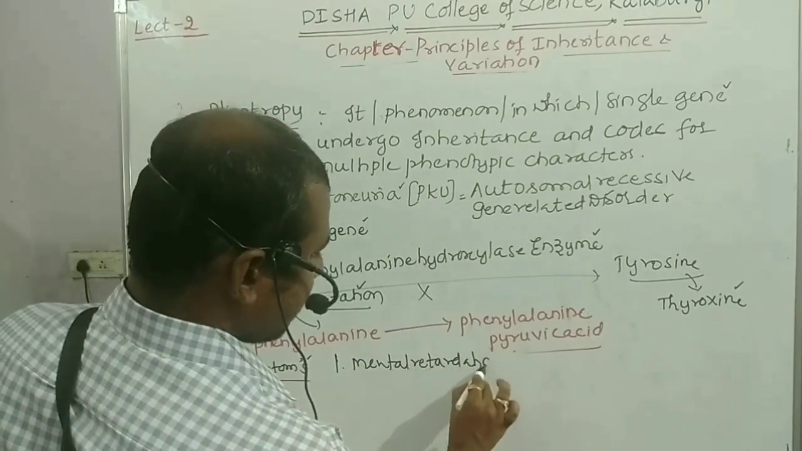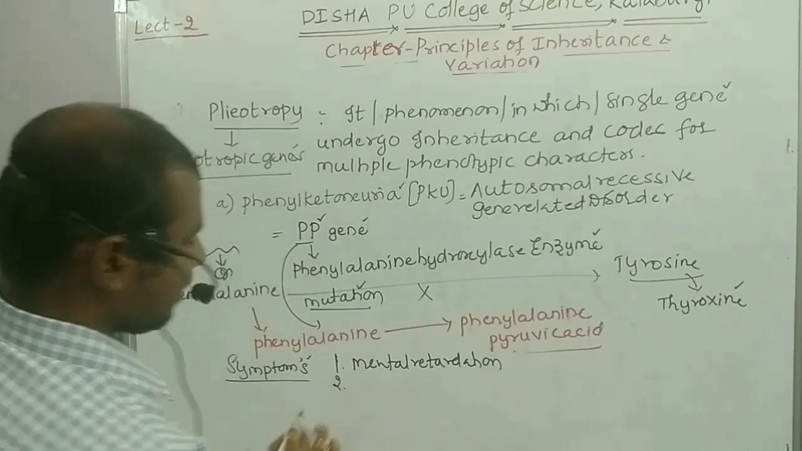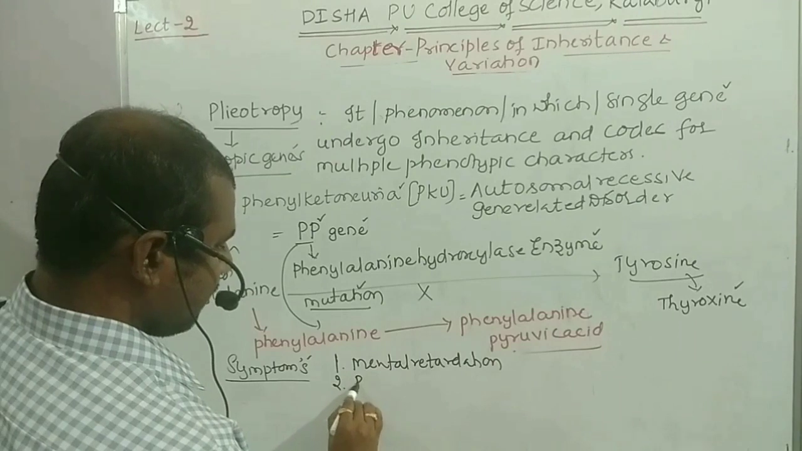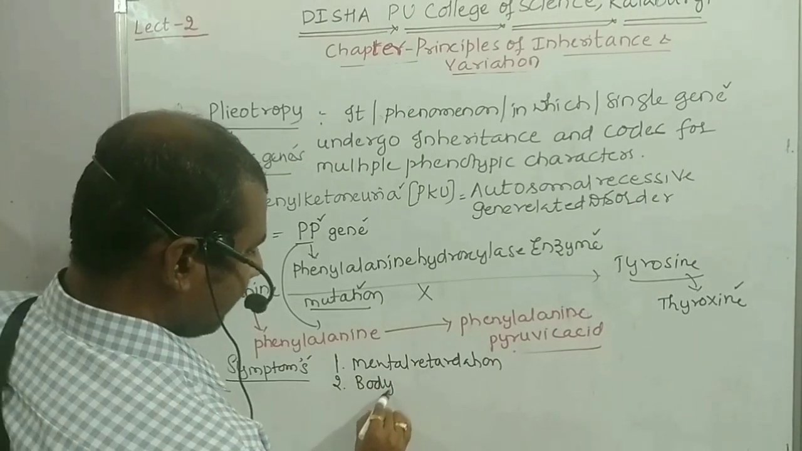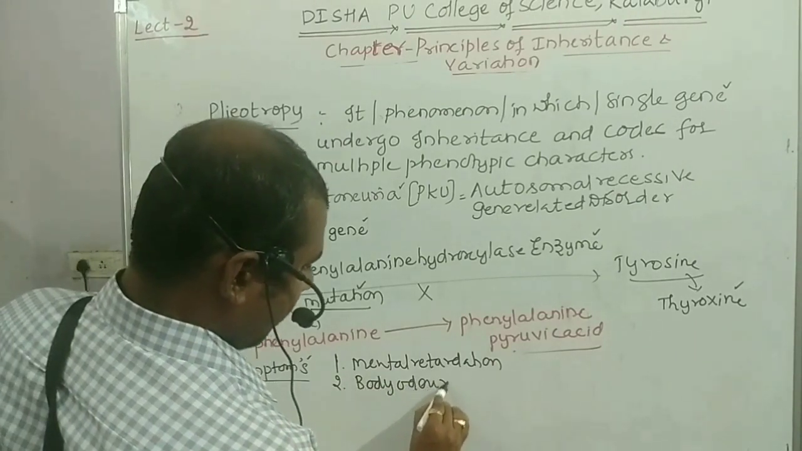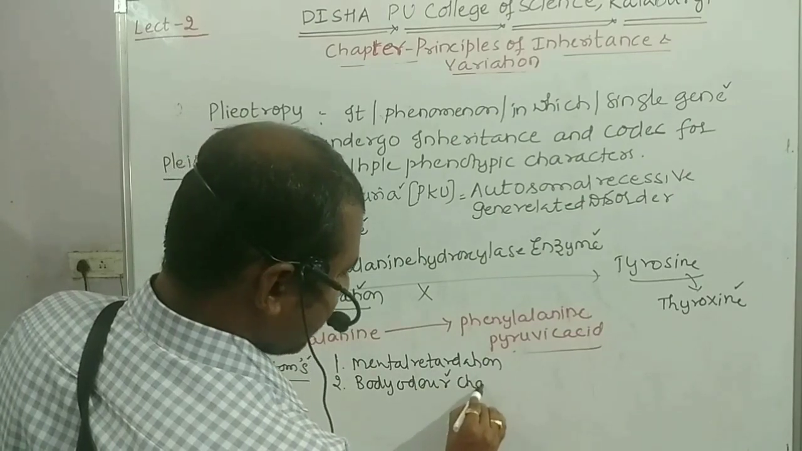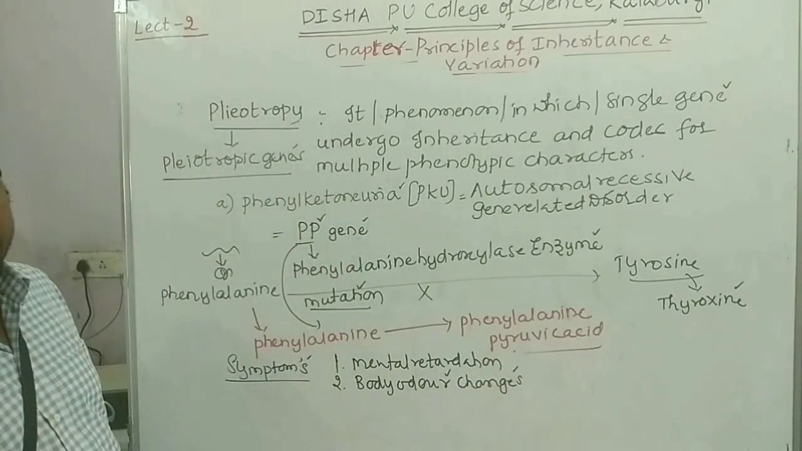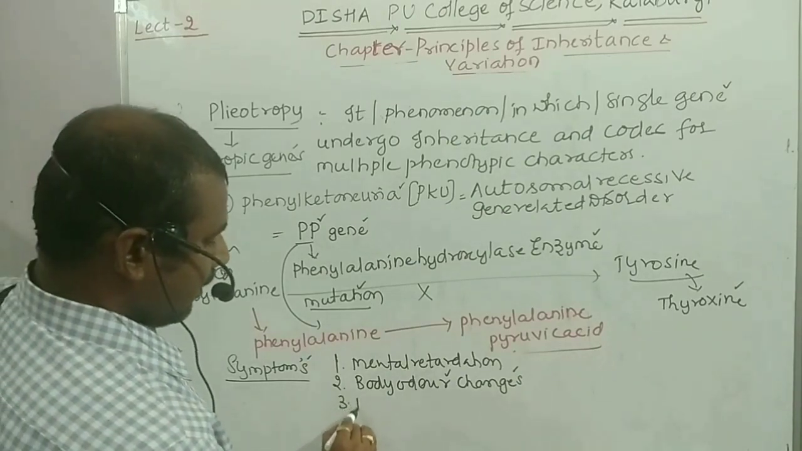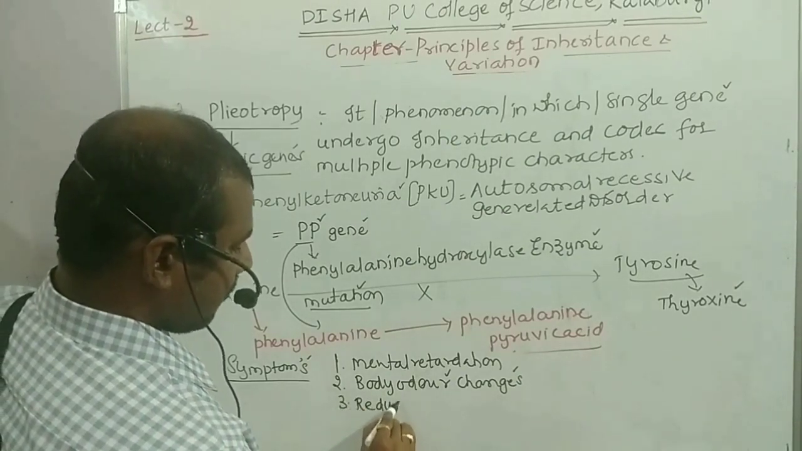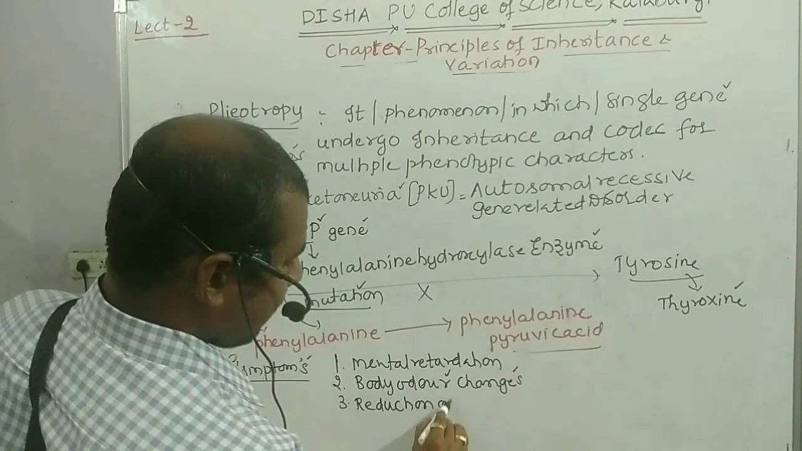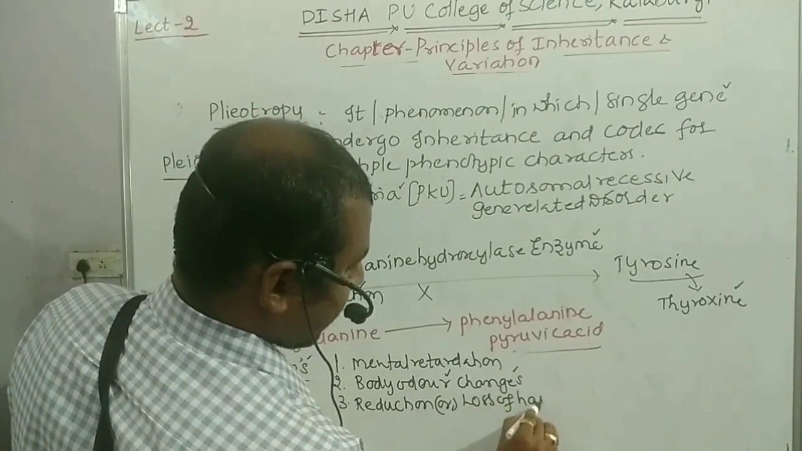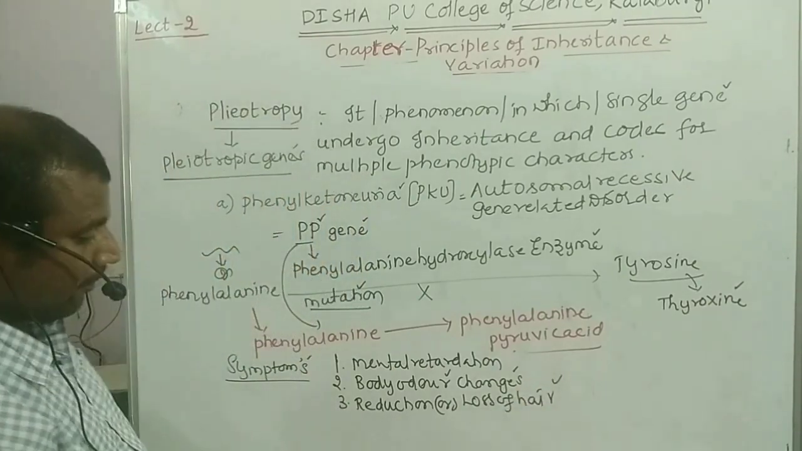Mental retardation. Second symptom, body odor. Body odor changes; a foul smell will be there in the individual. Next, reduction or loss of hair.